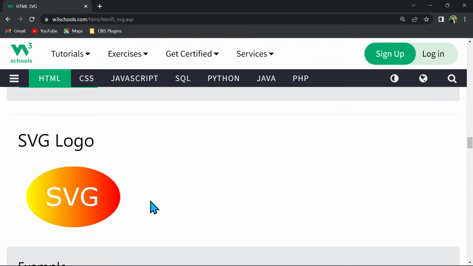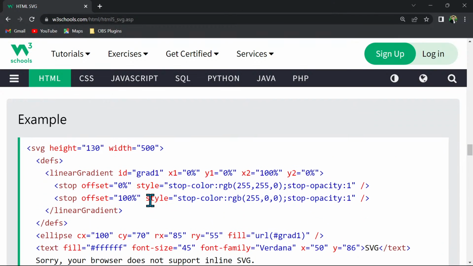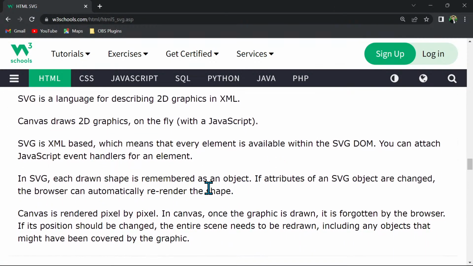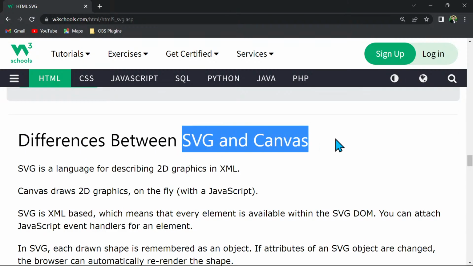SVG logos also can be created with the help of scalable vector graphics, because any company wants its logo to be HD and not pixelated. This is the difference between SVG and image that I explained. But what is the difference between SVG and canvas? You will be asked about this question in interviews as well. As I mentioned, the image and SVG difference is that SVG images do not pixelate.